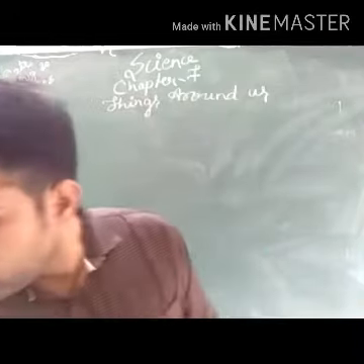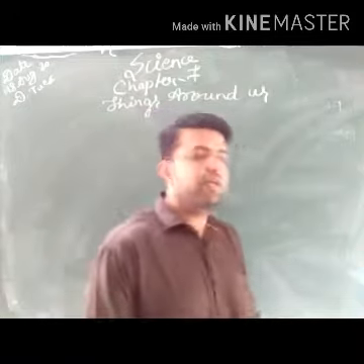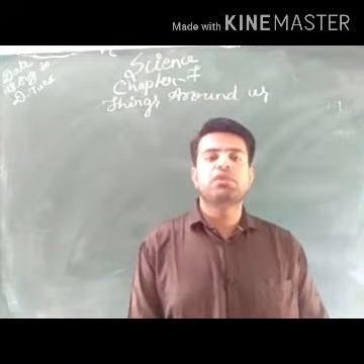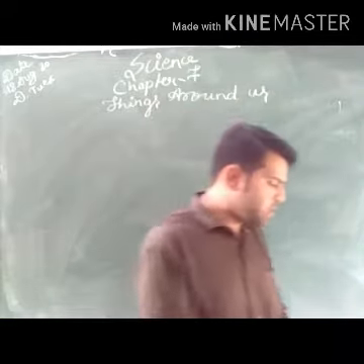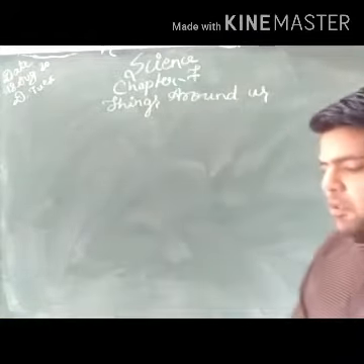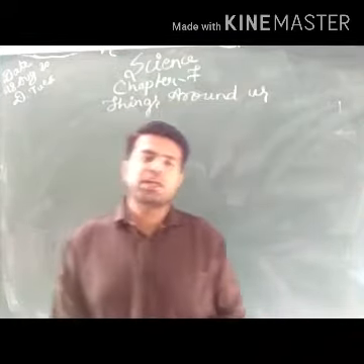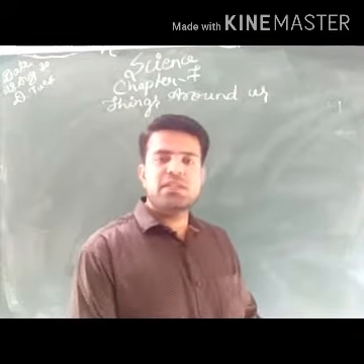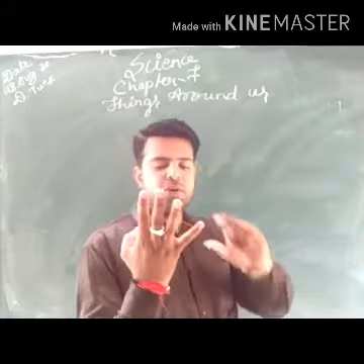Next we studied heterotrophs. So what are heterotrophs? Heterotrophs are the organisms which do not prepare their own food, but depend on other organisms for their food. Can you suggest the types of heterotrophs? There are four types we have studied.